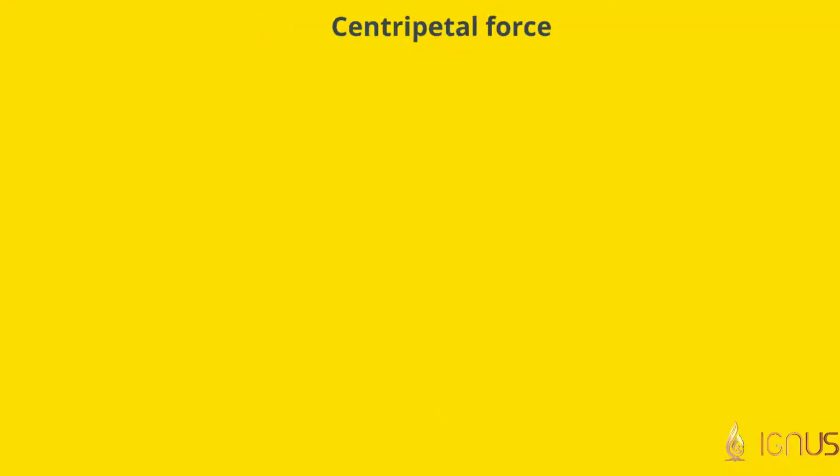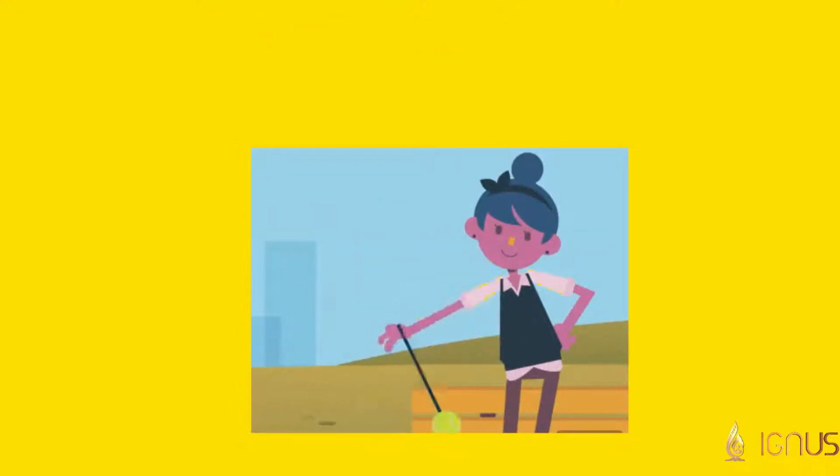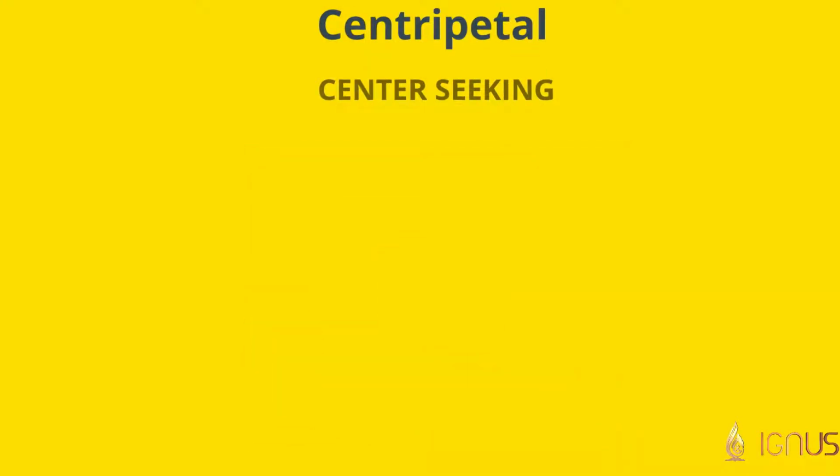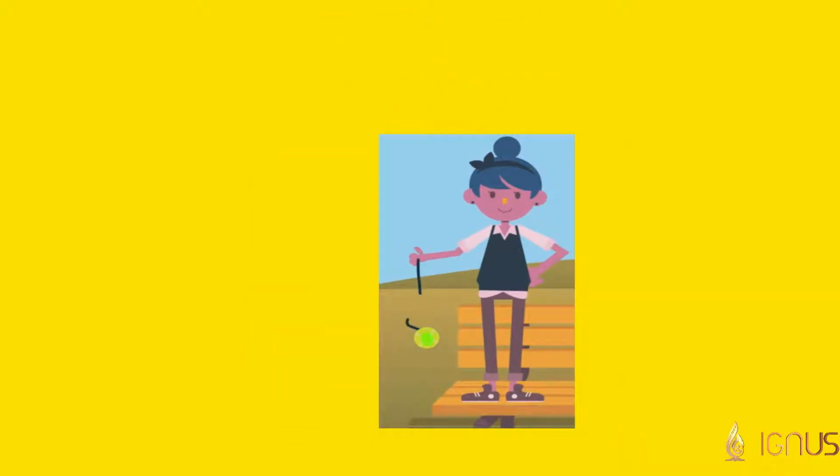Now let's try this experiment. Tie a ball to the end of a rope and start swinging it in circles. You'll probably see that as long as the ball is attached to the string, it moves in a circular fashion. As soon as you cut off the string, the ball would fly off in some direction.